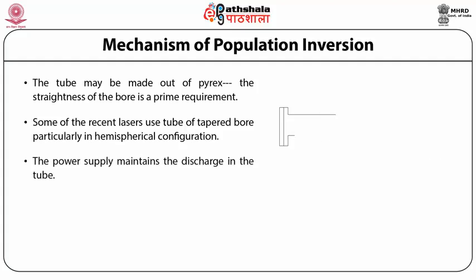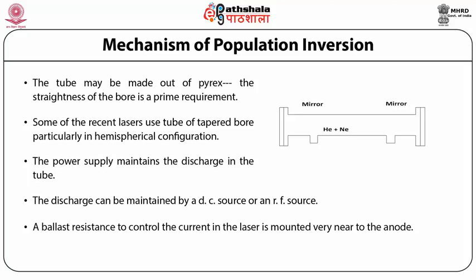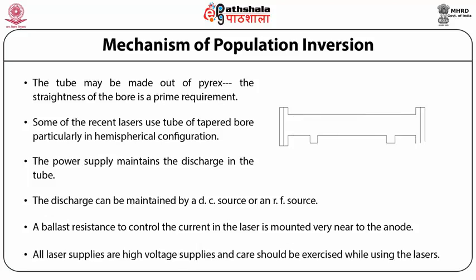The power supply maintains the discharge in the tube. The discharge can be maintained by a DC source or an RF source. A ballast resistance to control the current in the laser is mounted very near to the anode. All laser supplies are high voltage supplies, and care should be exercised while using the lasers.